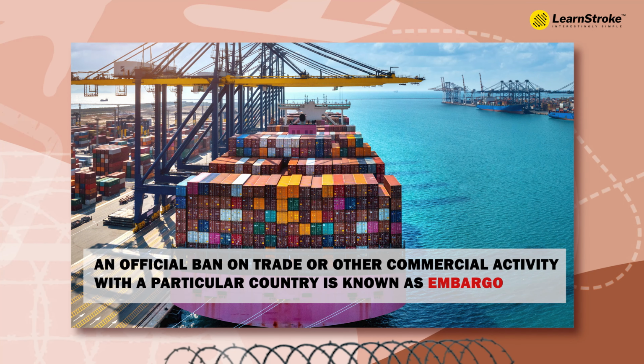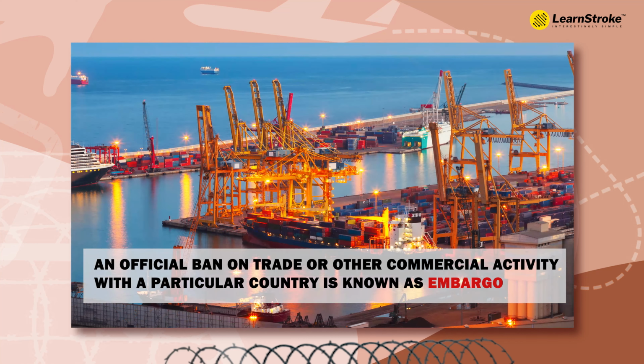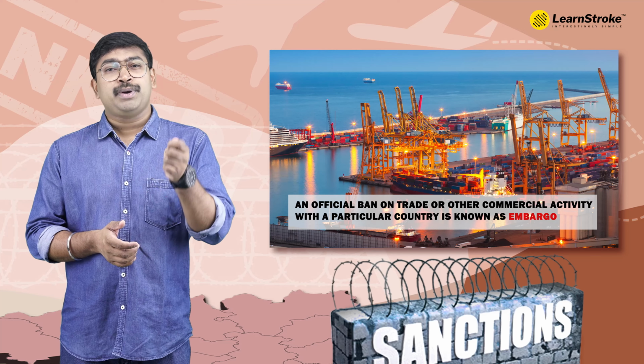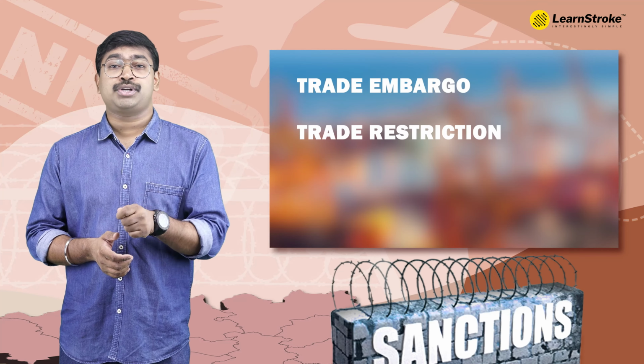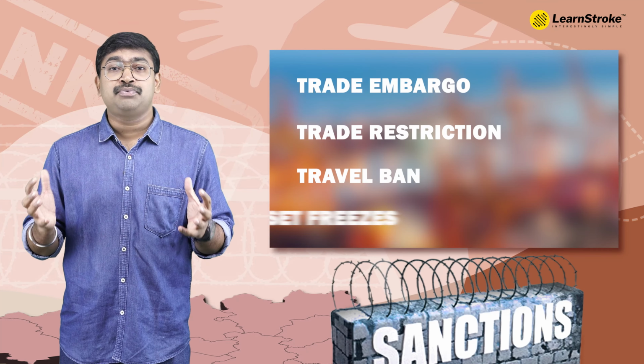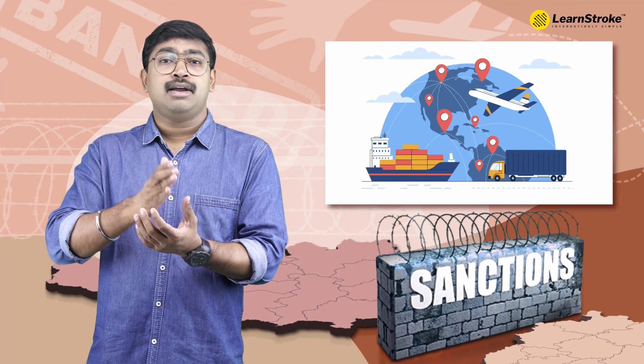Embargo is where you have a commerce restriction between a few countries. So if there is a trade embargo, that means you cannot have trade with the countries called Y. It will be very difficult. So there will be trade embargo, trade restrictions, travel ban, asset freezes, and complete cutoff of diplomatic and all foreign relations or financial relations with the countries called Y.